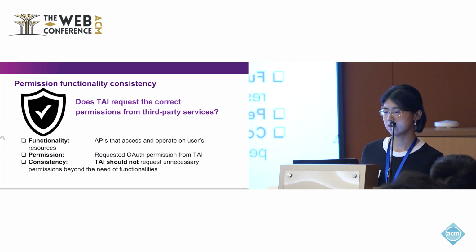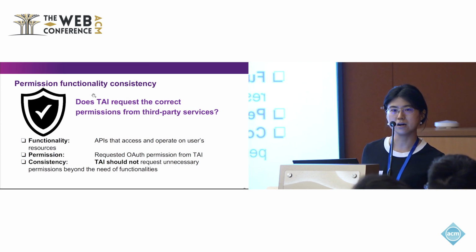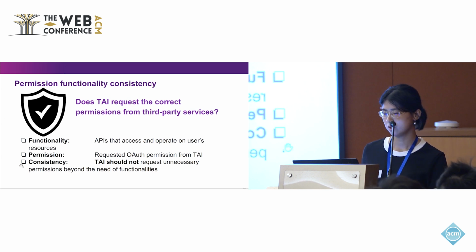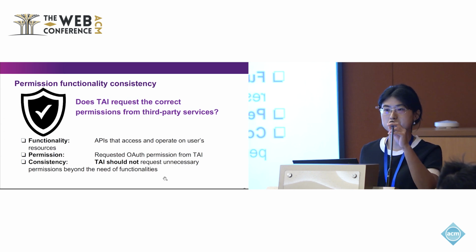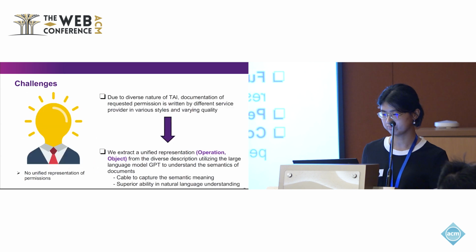What is permission and functionality consistency? Does the TIE, or IFTTT, actually request the correct permission corresponding to its functionality? The functionality here refers to the API that can access the TIE's resources and perform arbitrary actions, while the permission refers to the request for permission from the TIE, provided by the service provider. And the consistency is that the TIE should not request unnecessary permission beyond its functionality.